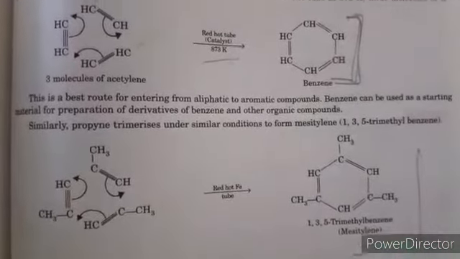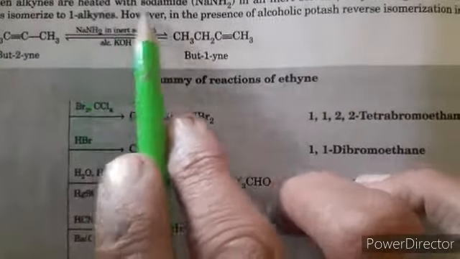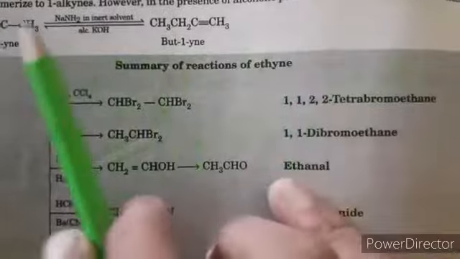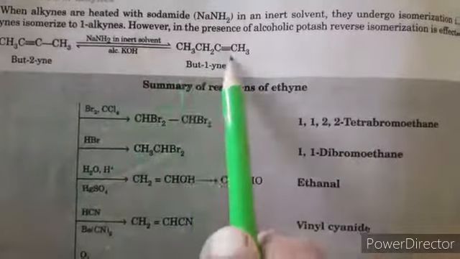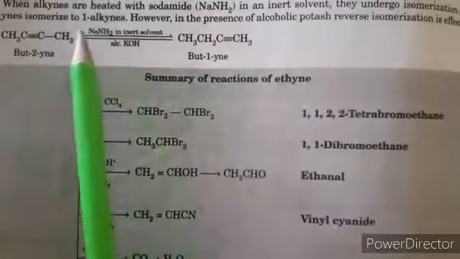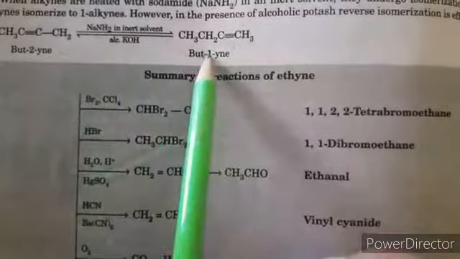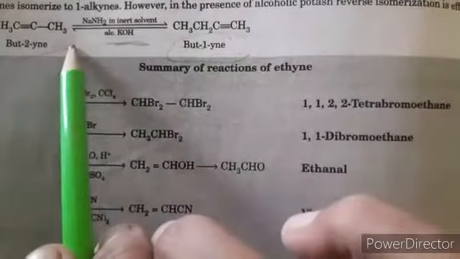Next, isomerization of alkynes. When an alkyne is heated with sodamide in an inert solvent, it undergoes isomerization. The position of the triple bond changes. In alcoholic KOH, it changes into this product. If we react in inert solvent with NaNH2, it forms but-1-yne. If we react but-1-yne with alcoholic KOH, it changes into but-2-yne.